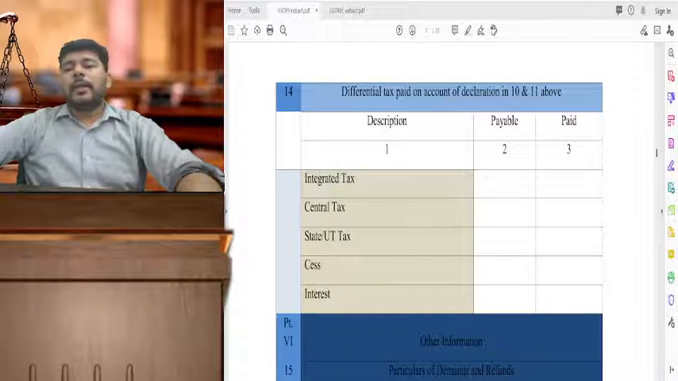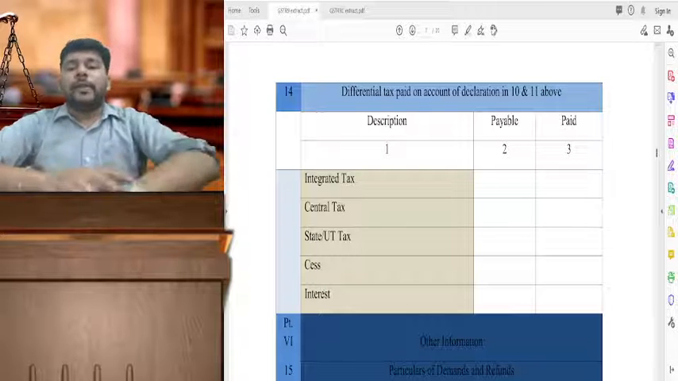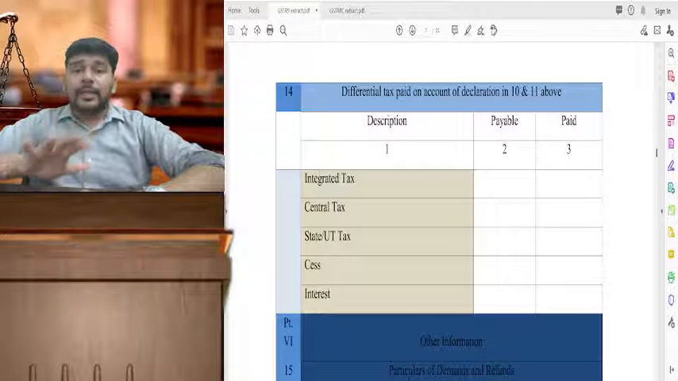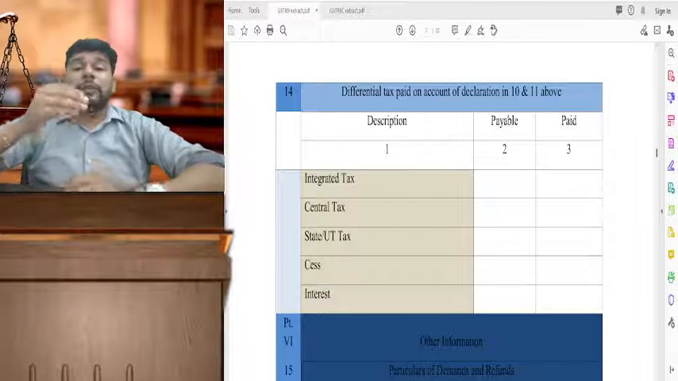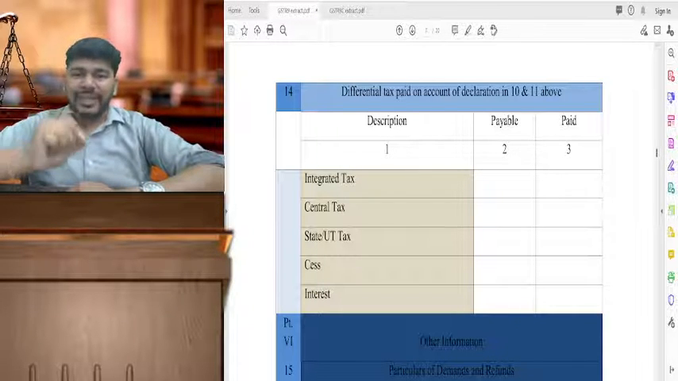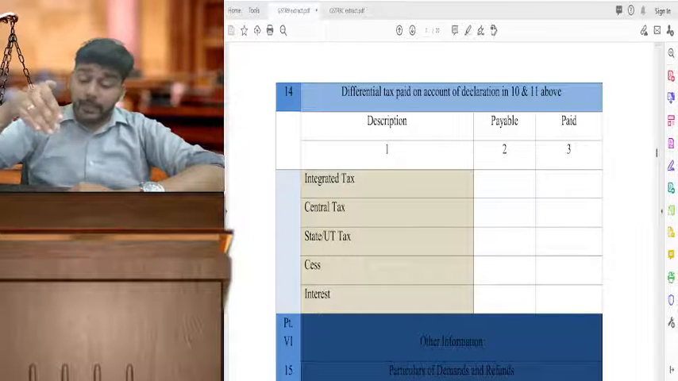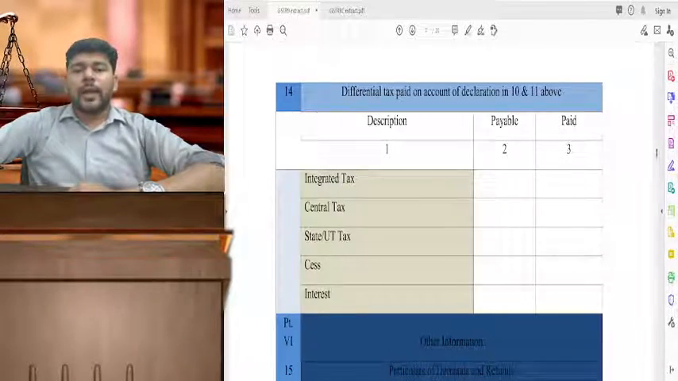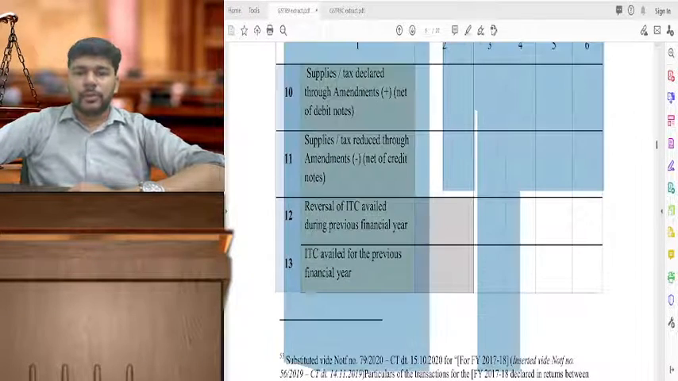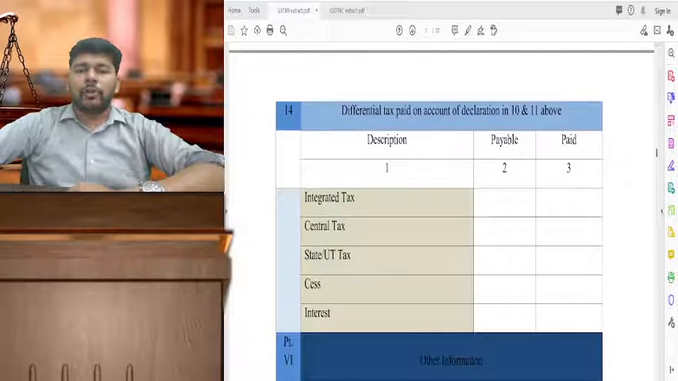We move further. Table number 14, differential tax paid on account of declaration in 10 and 11 above. Friends, this exists only if your taxes payable and paid are as per table number 10, 11, 12, 13, meaning you missed reporting certain values and you have reported them in the period April 22 to 30th November 22. Then that amount will come through these tables. So if you are reporting something over here and those taxes are already paid, then you have to put it in payable as well as paid.